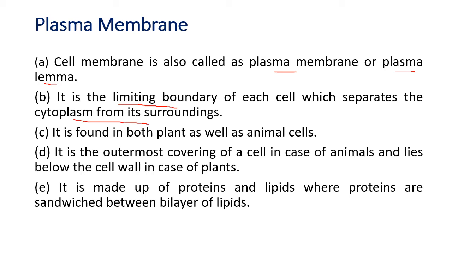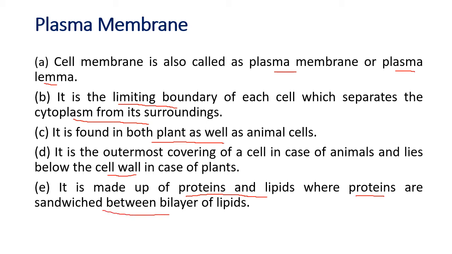What was the cytoplasm? The jelly-like liquid in which the cellular components are there. So that liquid is separated from the environment with the help of the plasma membrane. Plasma membrane is there in both plant as well as animal cells. Okay, but in the case of plant cells, there is outside a cell wall also, which is a fully permeable membrane. Now this plasma membrane is made up of proteins and lipids. It is called lipoproteins. The proteins are sandwiched between two layers of lipids.